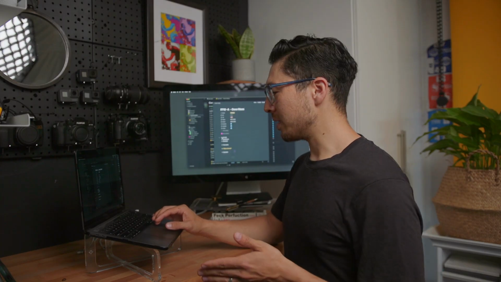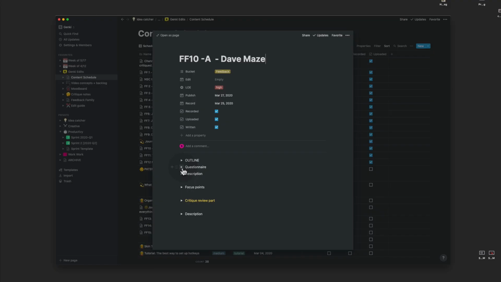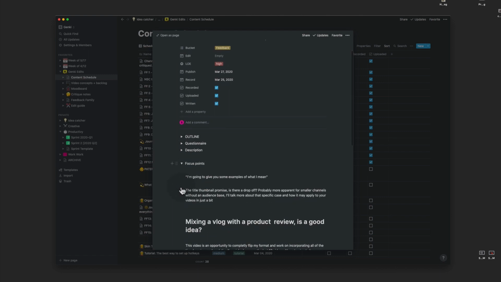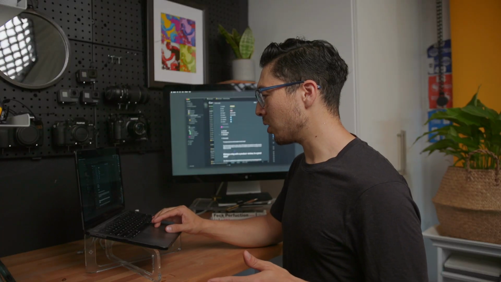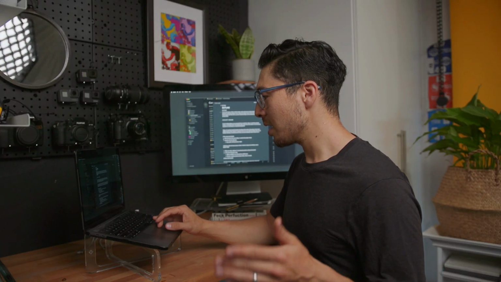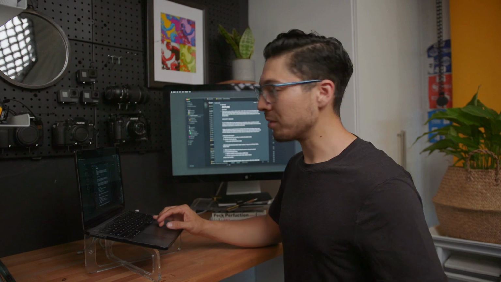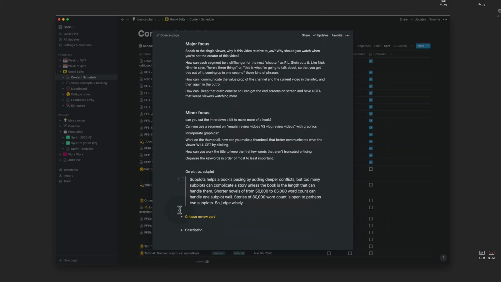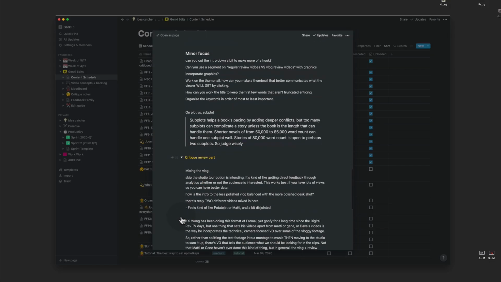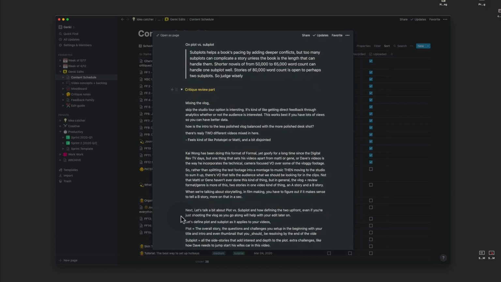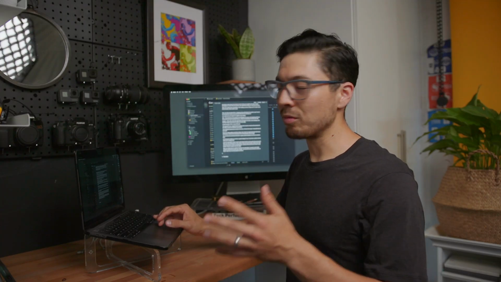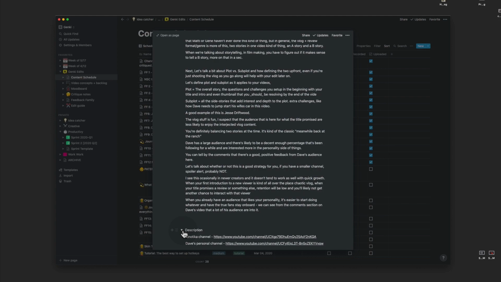The way I like to outline these videos, especially for something like a feedback video, is I have all these toggles that have different types of things that I'm working on. So we have things that I want to focus on. This is more like an outline of the video. I'll have the specific outline, which is very much writing as I'm going to deliver to the camera. I have the questionnaires, and then I have the original critique. This is me going through. It's basically all the research that I've put into a video that gets all dumped here,